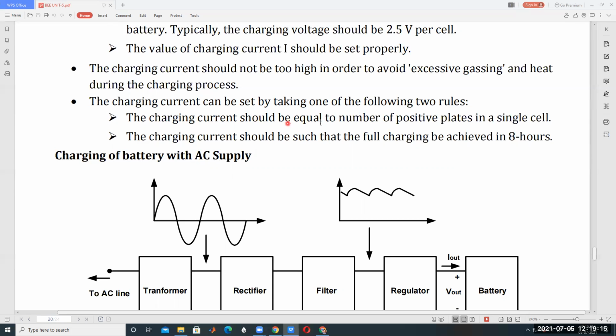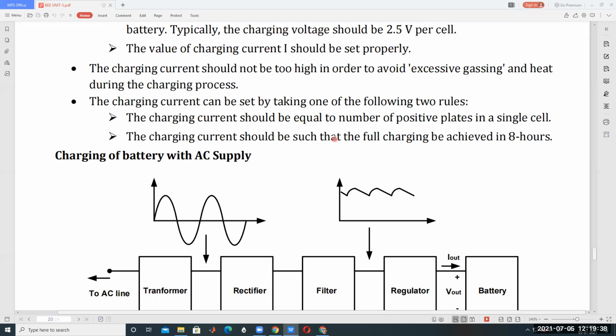The charging current should be equal to the number of positive plates in a single cell. Okay, this depends upon the plates. And the charging current should be such that the full charge is achieved in 8 hours.